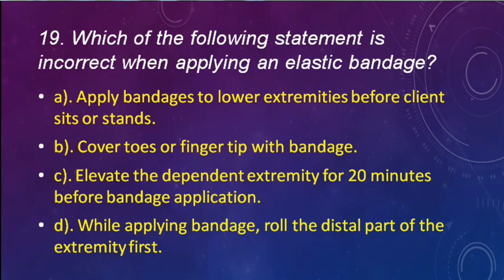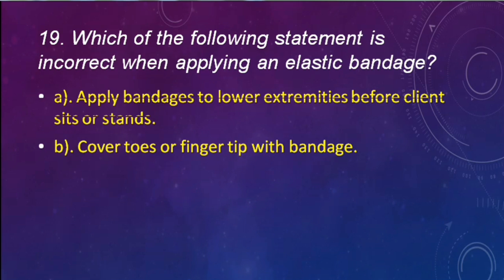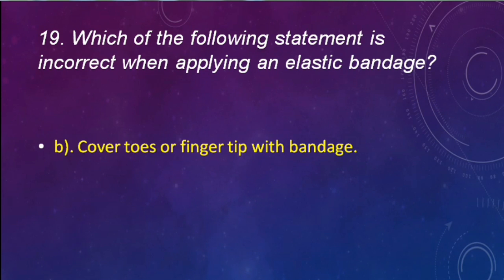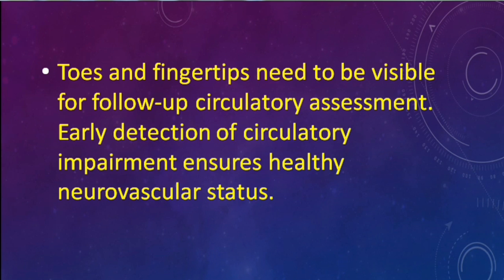Correct answer: cover toes and fingertip with bandage. Toes and fingertips need to be visible for follow-up circulatory assessment. Early detection of circulatory impairment ensures healthy neurovascular status. Next question.